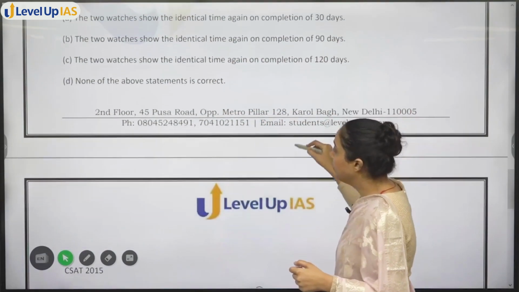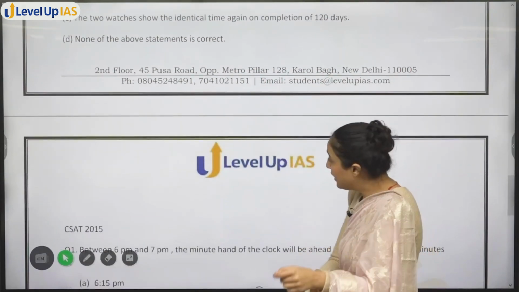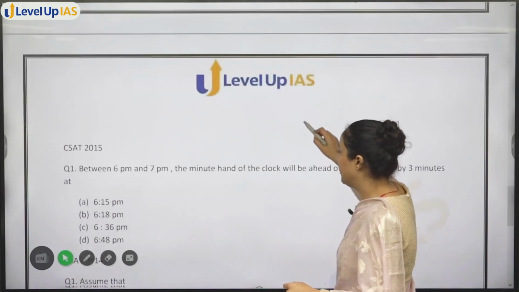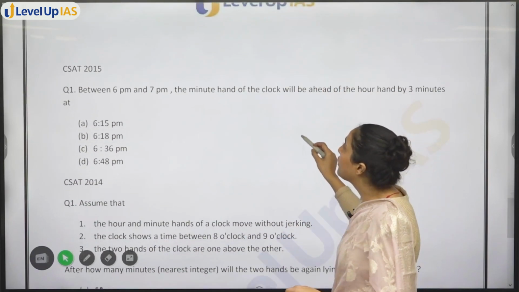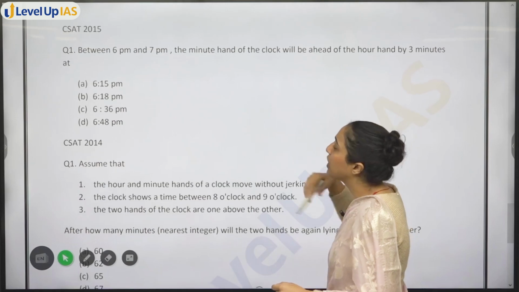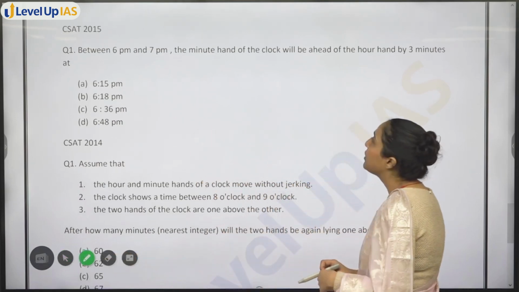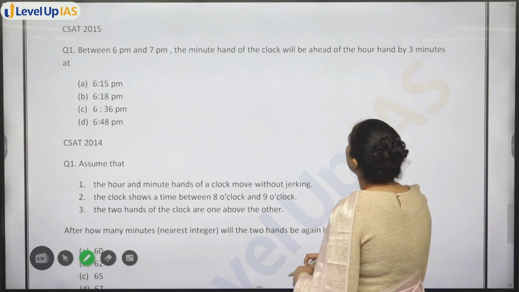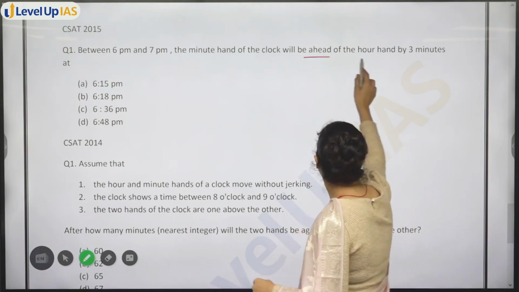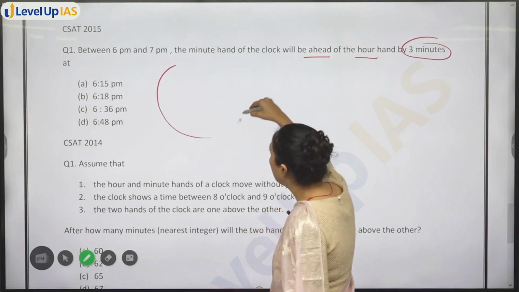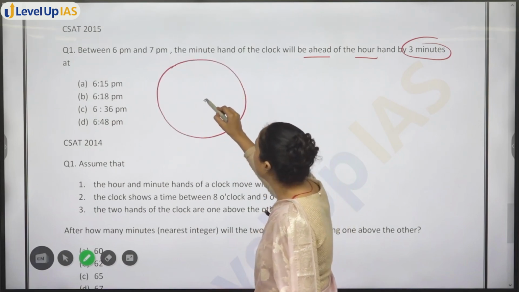Okay. Now let's move on to the next question, that is of 2015. ठीक है. Again this is also a question जिसमें आपको पूरे मेथड के बजाय थोड़ा सा रीजनिंग का यूज करना चाहिए. Between 6 PM and 7 PM, minute hand of the clock will be ahead of hour hand by 3 minutes at what time? अब आप ये देखो, 6 PM is this.